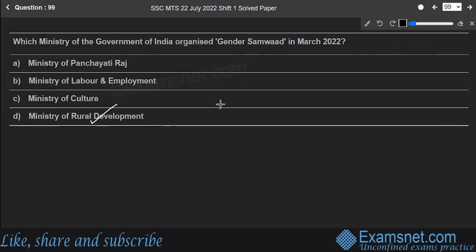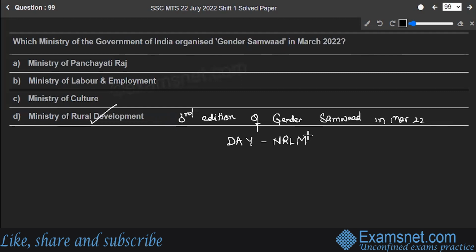This ministry organized the third edition of Gender Samvad in March 2022. It's a national initiative under the Deen Dayal Antyodaya Yojana, National Rural Livelihoods Mission, DAY-NRLM.